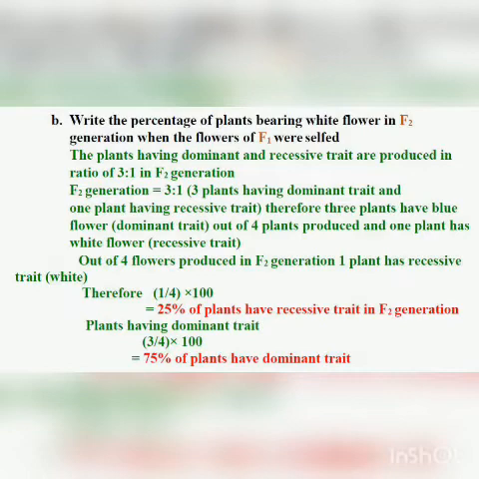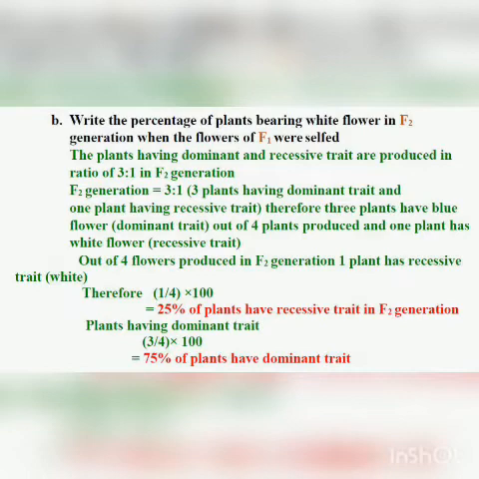Now let us find out the percentage. Out of 4 flowers produced in F2 generation, 1 plant has the recessive trait, or white flowers. Out of 4 plants, 3 have blue flower and 1 has white flower.